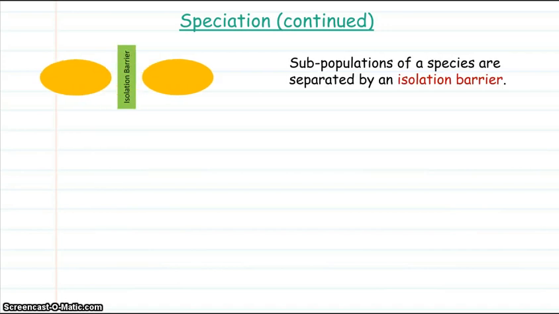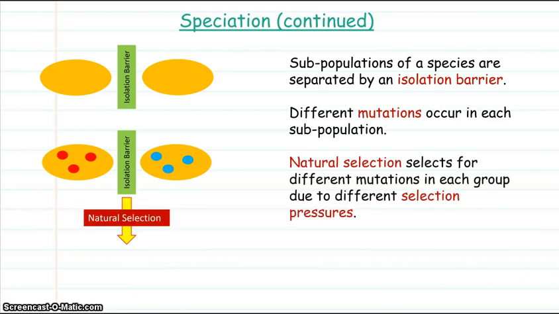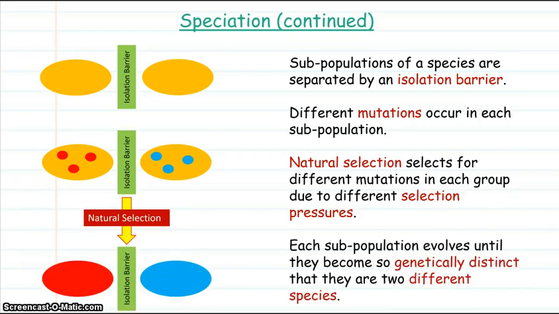Continuing with speciation and how it actually occurs, subpopulations of a species are separated by an isolation barrier. Different mutations occur in each subpopulation. Natural selection selects for different mutations in each group due to different selection pressures. And each subpopulation evolves until they become so genetically distinct that they are now two different species.